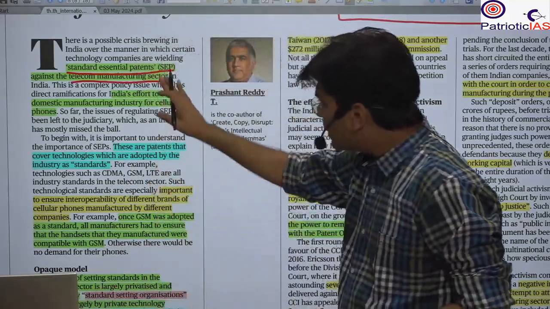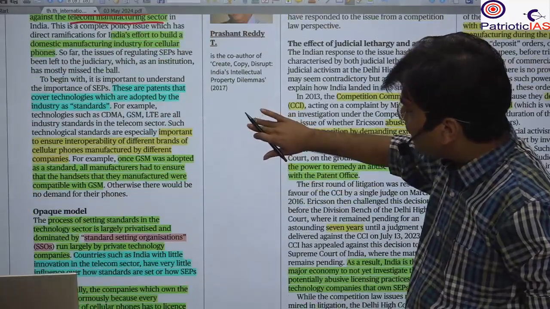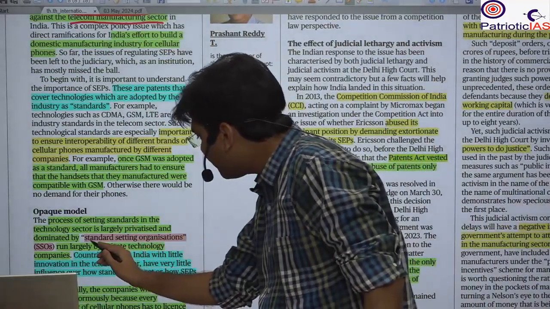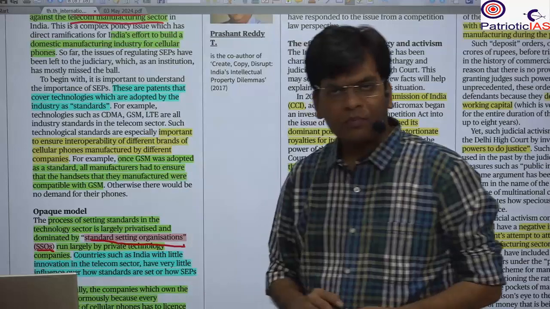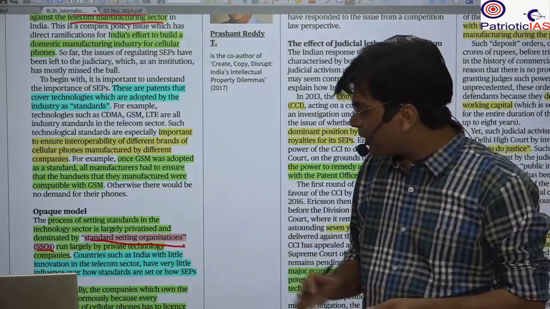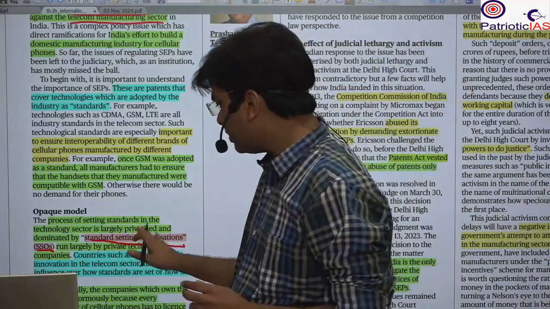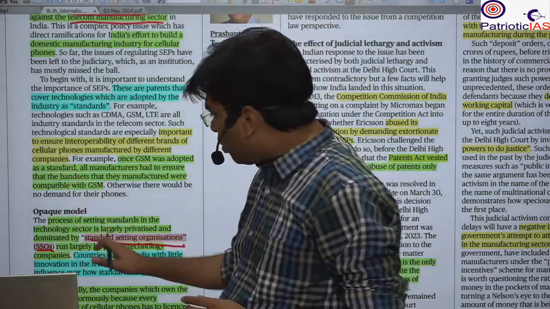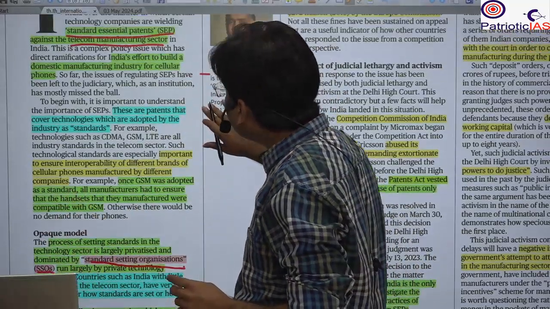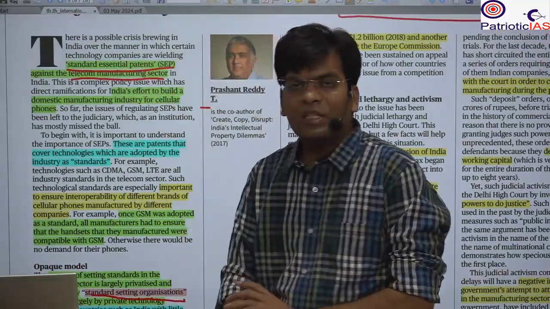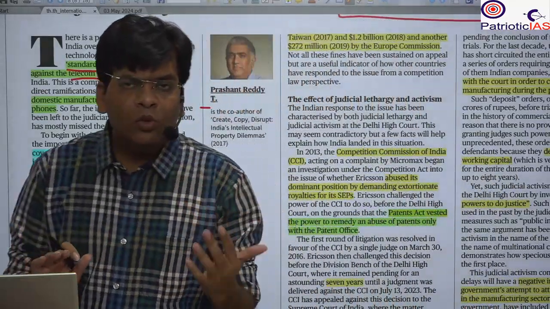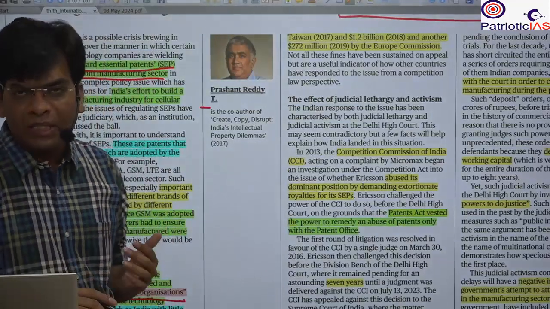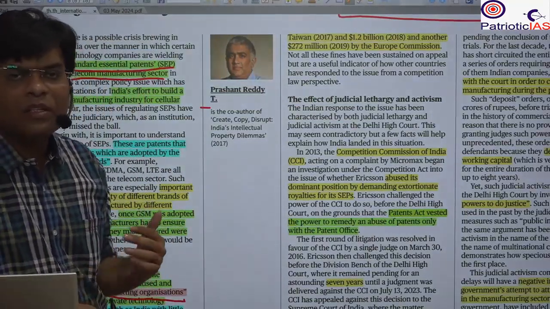Who decides on the standard essential patent? This is decided by the standard setting organizations, SSOs, and they are mostly private technology companies. Those who dominate this standard essential patent are those doing new innovation, research and invention, and that's why they dominate.